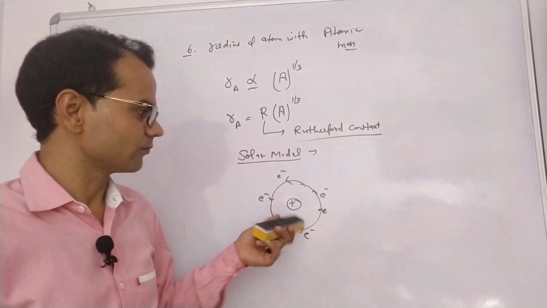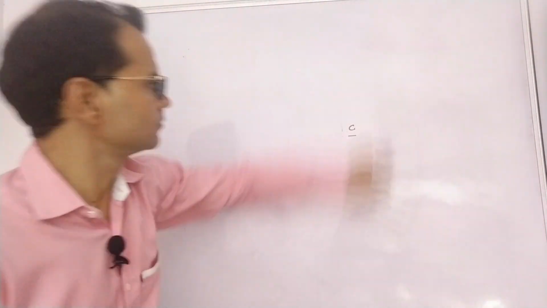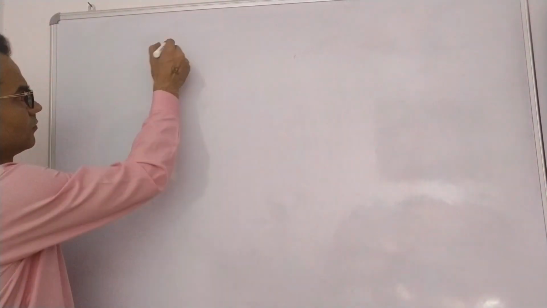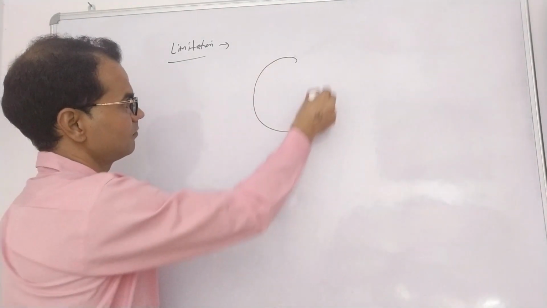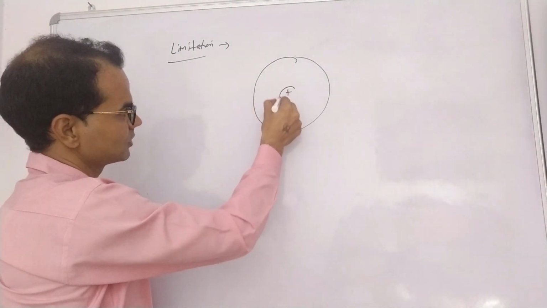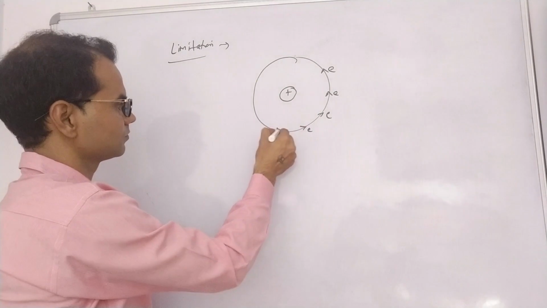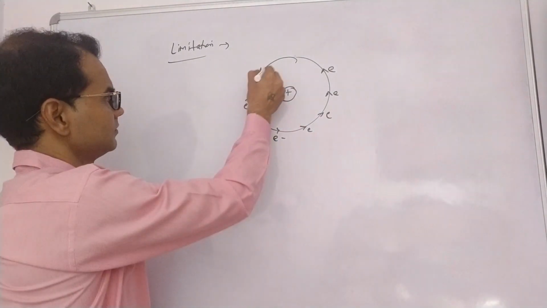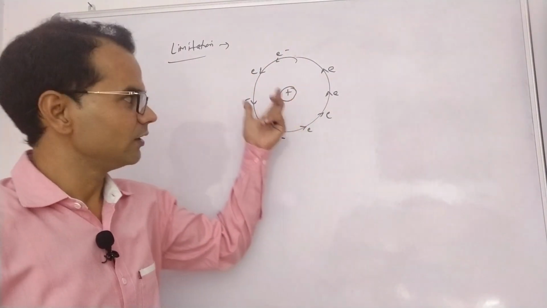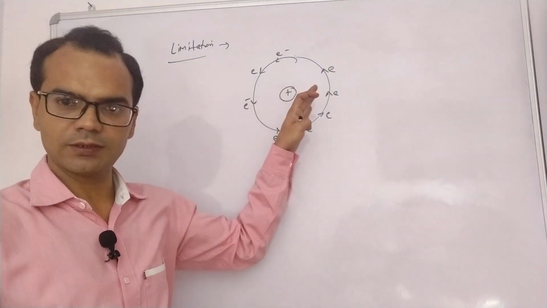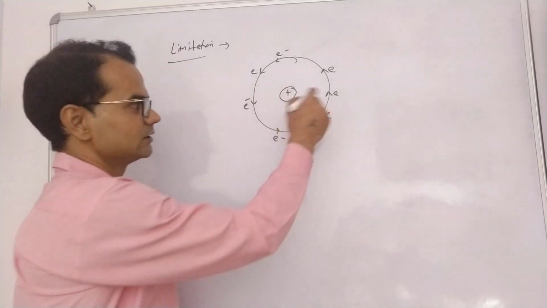Now I am going to explain the limitation. He said that the atom has a positively charged nucleus in it, and electrons are revolving around it. But according to the electromagnetic theory of charge, if a charged particle moves in a circular path, then it will continuously lose energy.